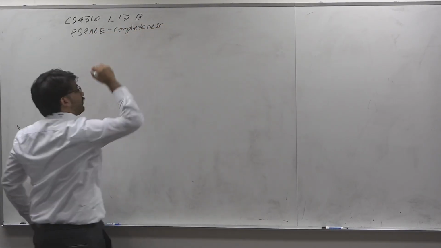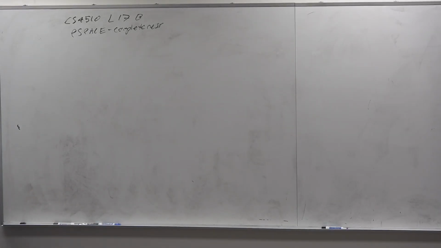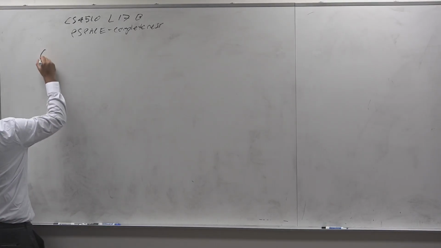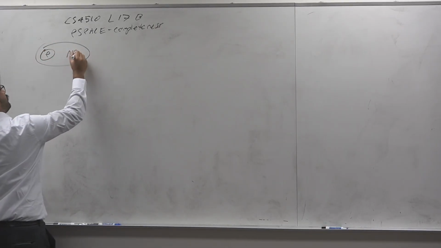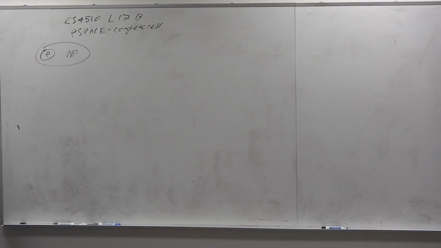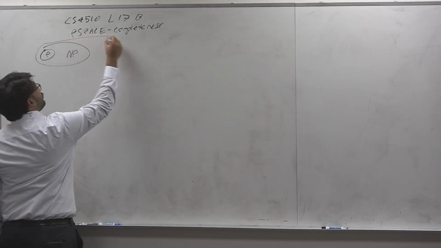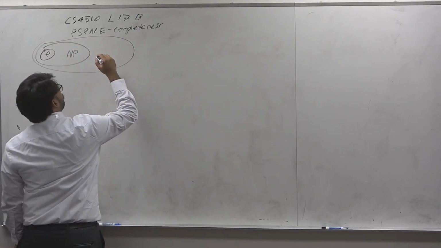So PSPACE is a very interesting class in the sense that, I mean, it's about space, but is it really? That's kind of the point today. Recall we have a relationship between P and NP. P goes here, and then NP goes here, right? And we know that P is a subset of NP by the generalization of non-determinism. We also have a definition of a verifier, and the verifier which ignores its witness and solves a problem is also a polynomial algorithm. PSPACE goes here. It's like big.